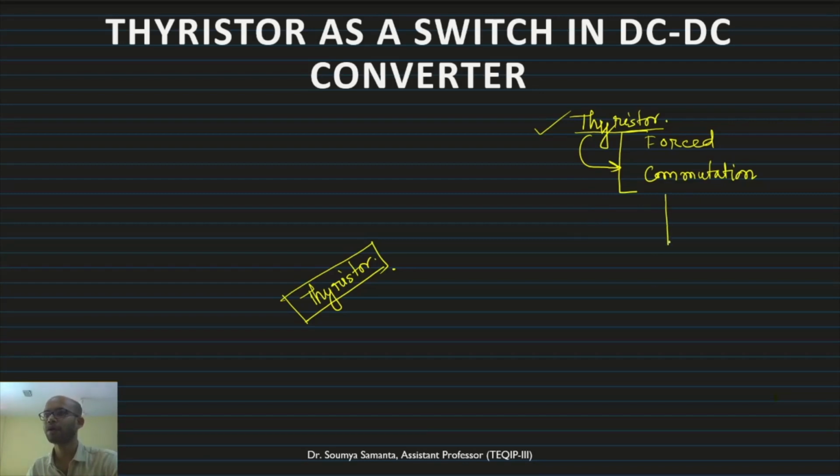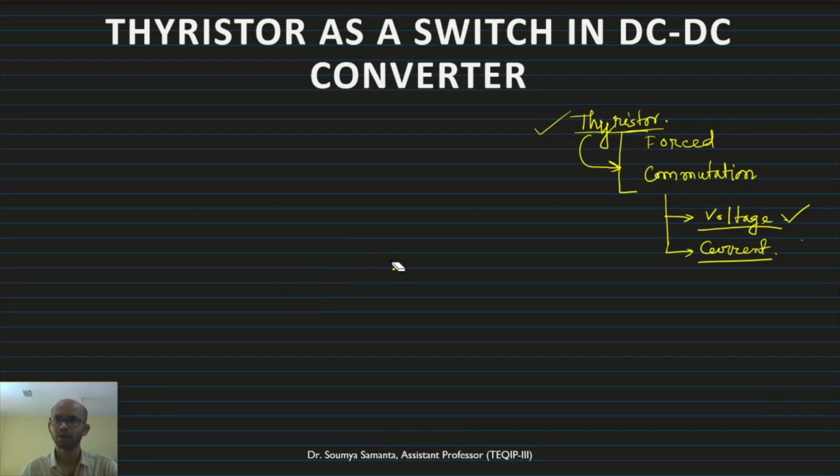Now, what are the available options for forced commutation? Number one is voltage commutation, and another one is current commutation. These are the two forced commutation options available for thyristor. Today I am going to discuss voltage commutation of DC-DC converter.